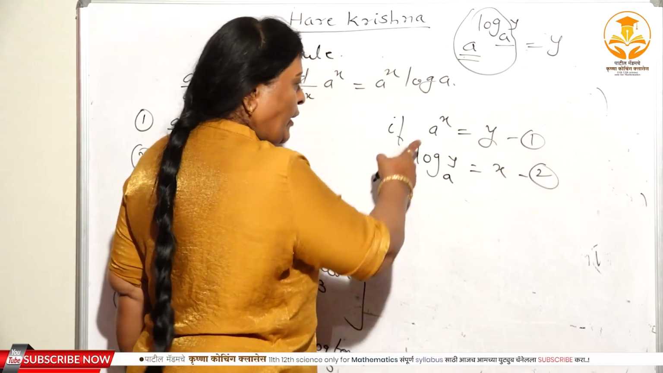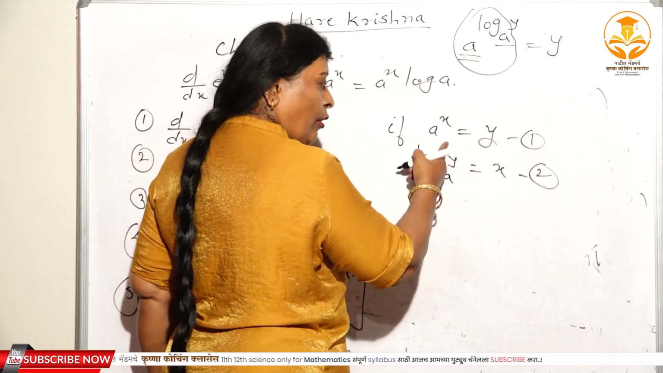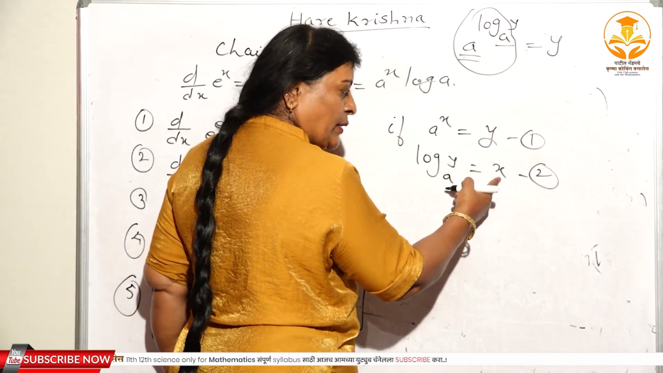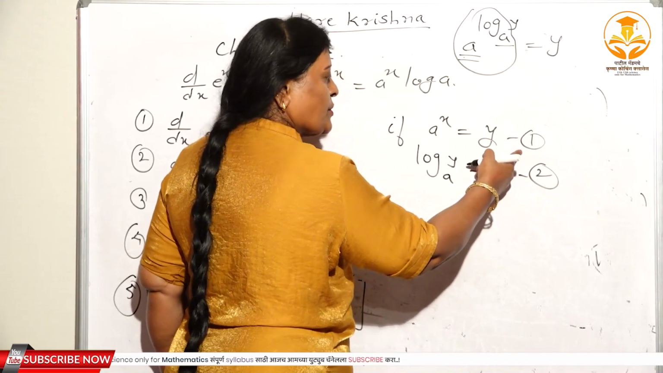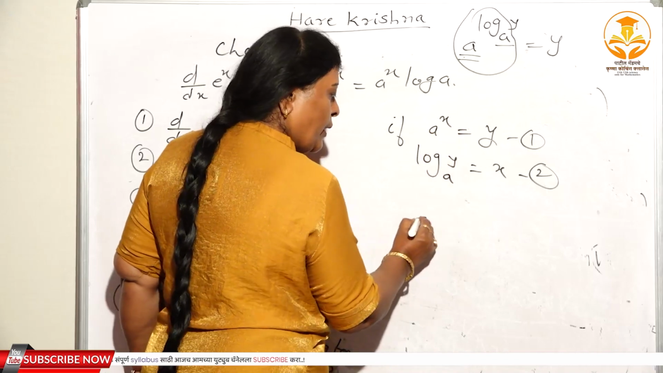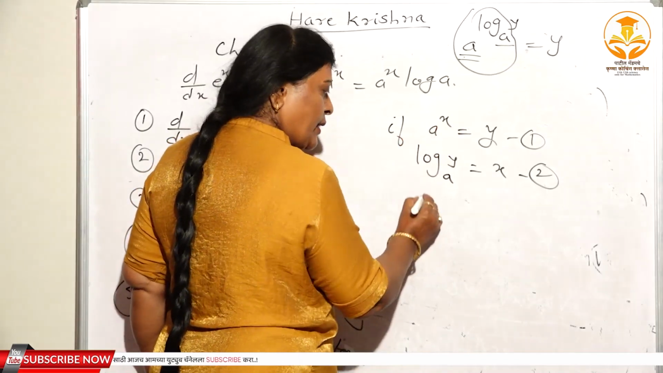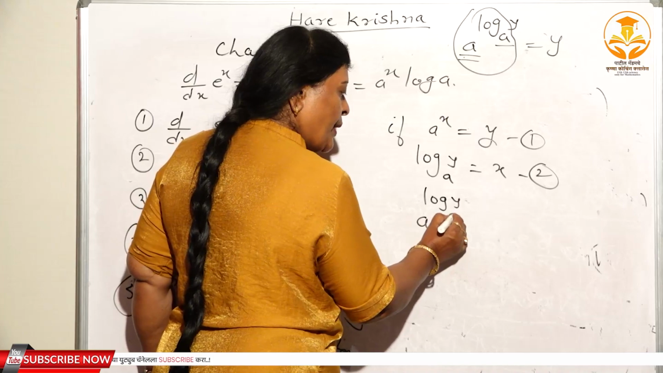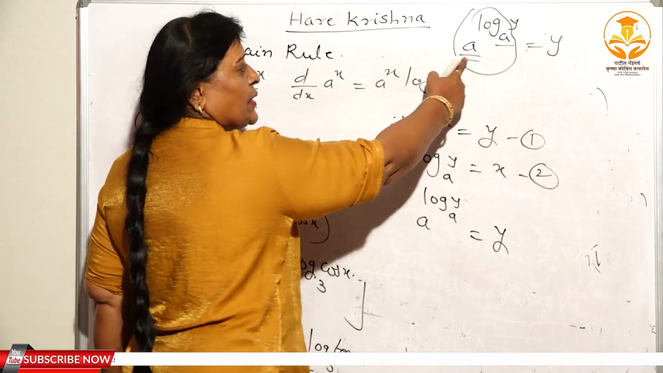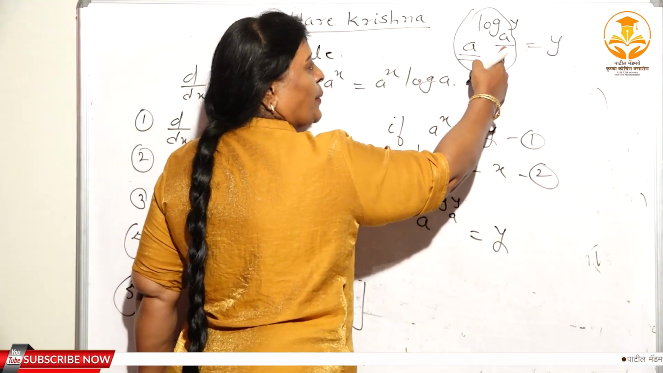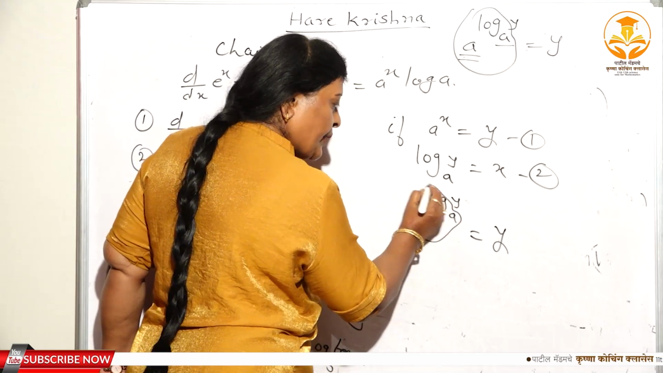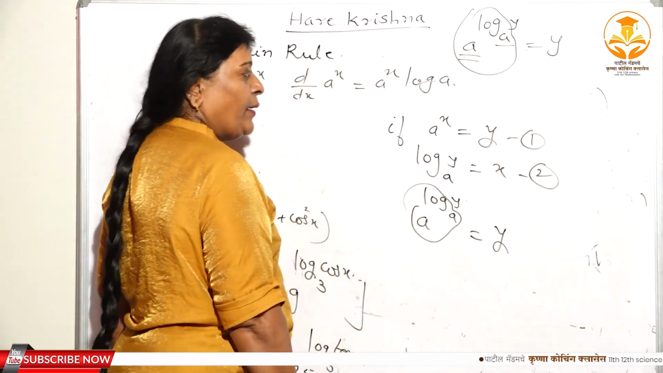See, if a raised to x is equal to y, then log of y to the base a is equal to x. Now you can substitute this value of x from second into first. Therefore a to the power, what is x here? Log of y to the base a, it is equal to what here? y. So what is the meaning of this here? A to the power log of y to the base a is equal to y, means all this term gets cancelled and y remains, isn't it?